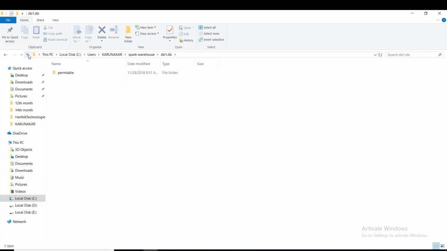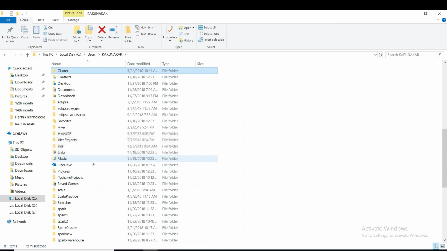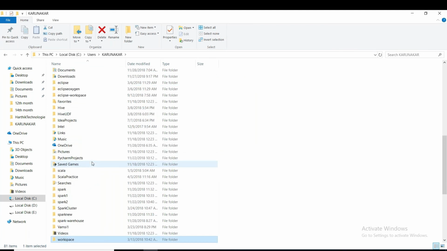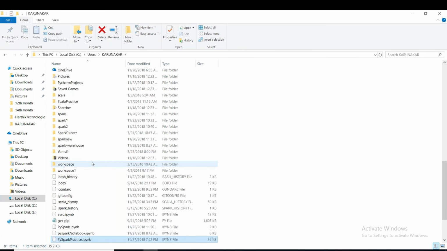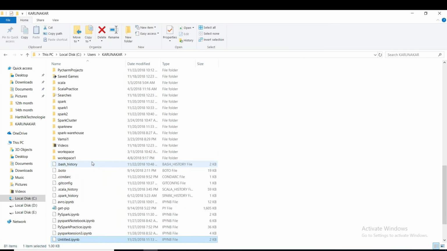Okay. And in addition to this warehouse, I told you that we will also have embedded Derby, right? So the database will be represented as a database called metastore_db. Somewhere it has to be there. It will be created. I will show you. It is not visible now.